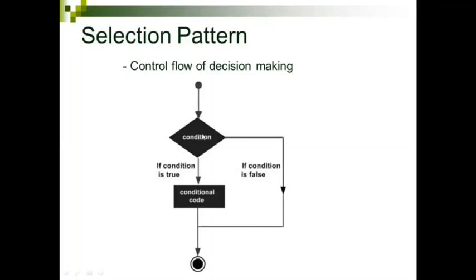Here you will be checking the condition. If the condition is satisfied, you will do some statements here and you will end the process. If it is false, you will skip these particular statements and go with other statements, or you will end the process. So this is a simple way you can understand how the decision making process happens within the selection pattern in Python programming.